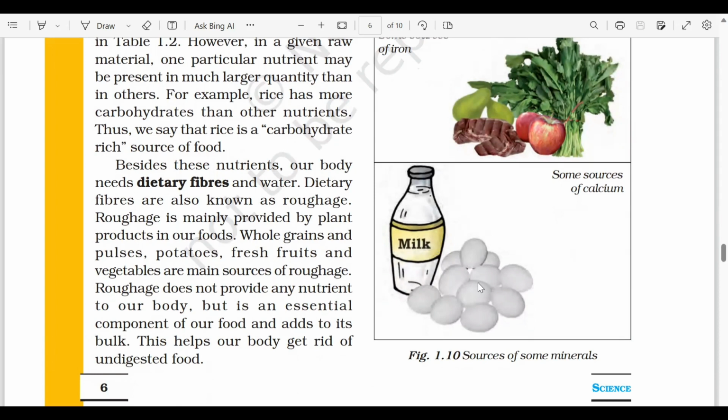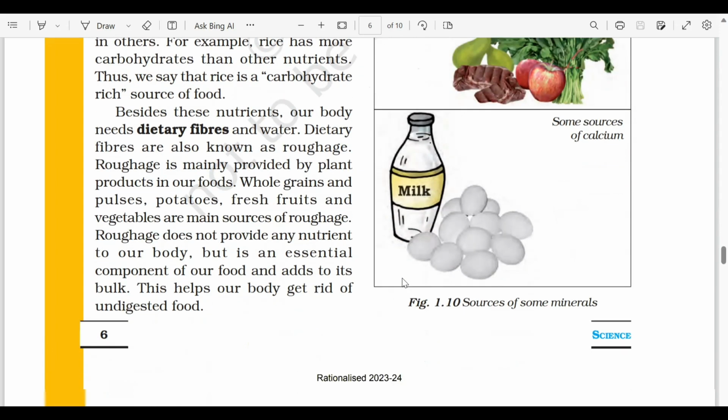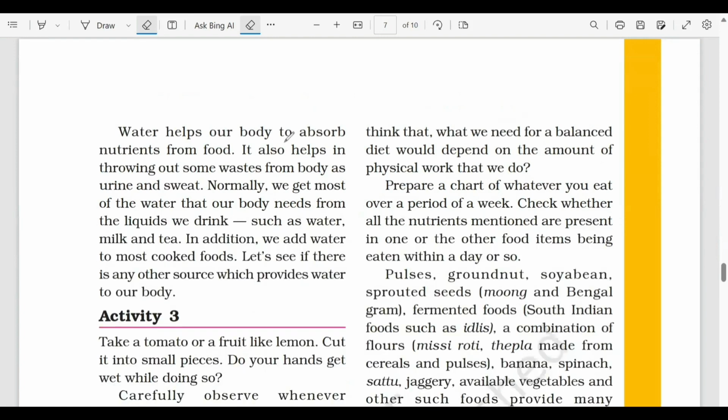इसी के लिए the small kids, इन्हें ज्यादा मिल्क दिया जाता है ताकि उनका बोन स्ट्रॉन्ग हो. Okay, because they are rich in calcium. So water helps the body to absorb nutrients from food, and it also helps to throw waste out from the body in the form of urine and sweat.